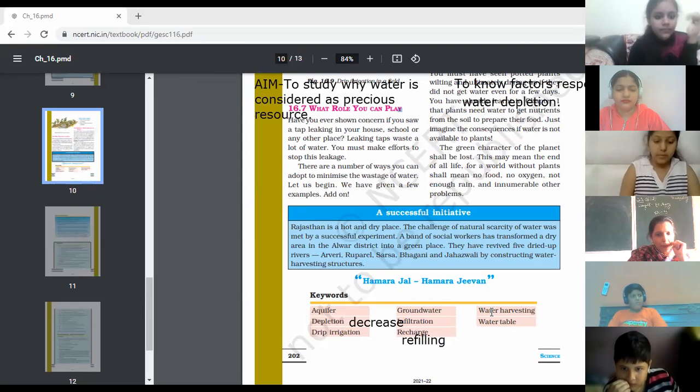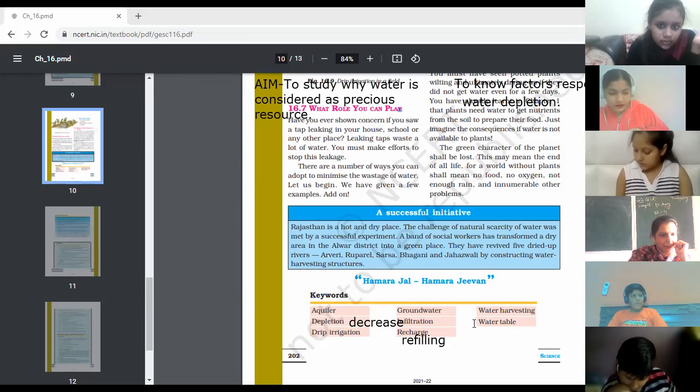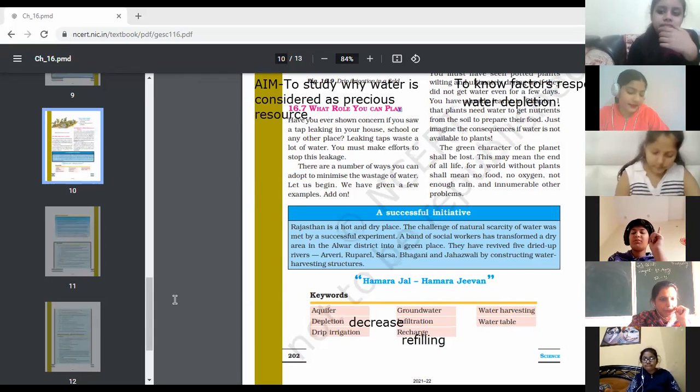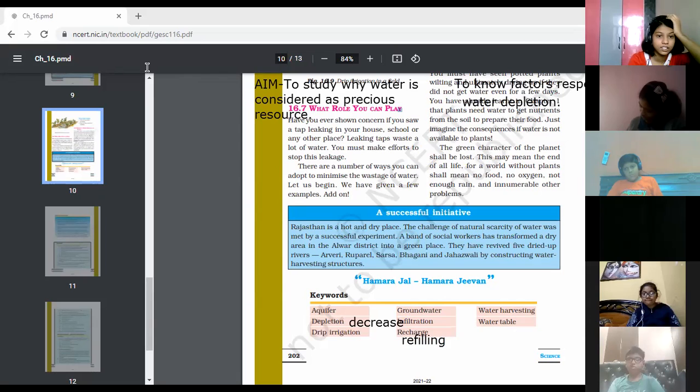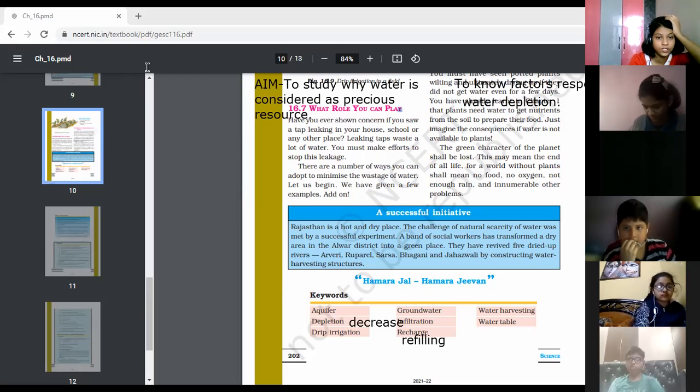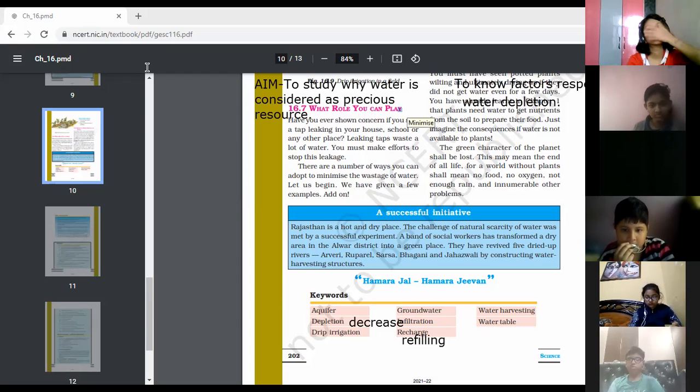Next is water harvesting. Ma'am, may I tell? Children, please speak like this. So many times I had told you. Yes, Nishchay. Those who have not given the answer a single time, they will give. The rainwater can be used to recharge the groundwater. This is referred to as water harvesting.